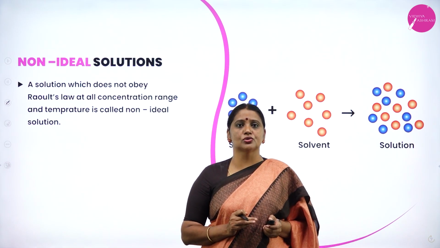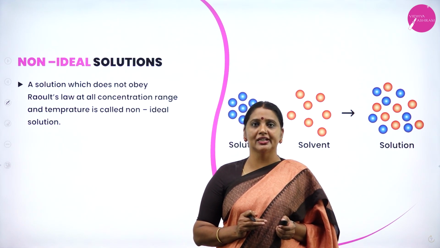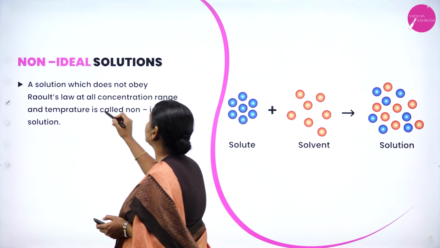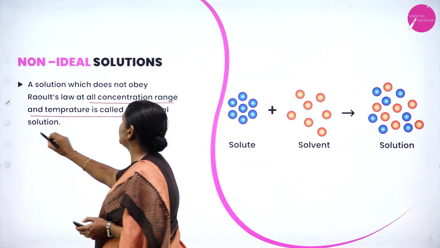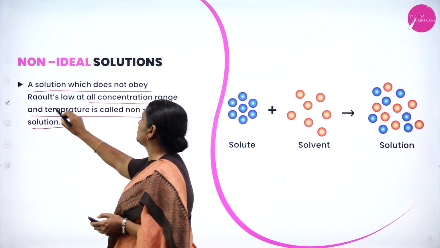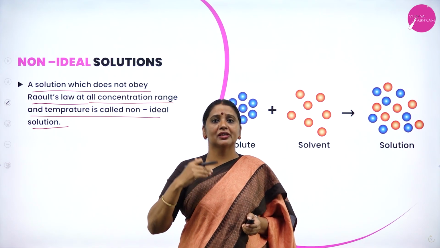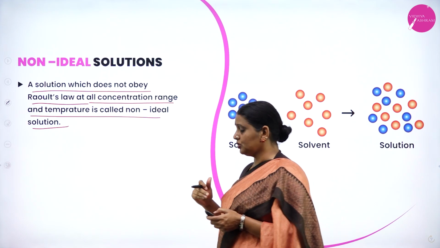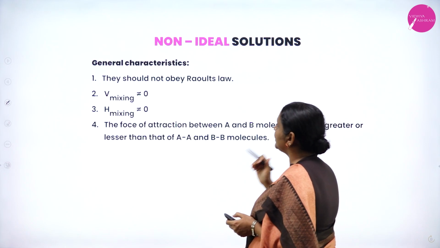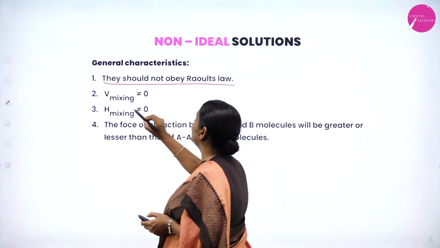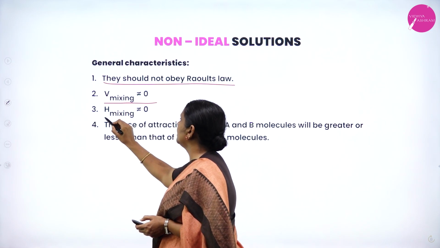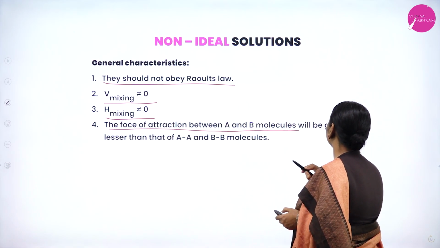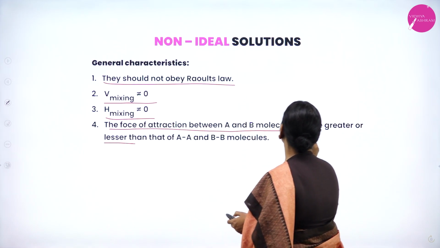Okay. Next, consider non-ideal solution. If you know about ideal solution, it is very easy to define a non-ideal solution. What are non-ideal solutions? A solution which does not obey Raoult's law at all concentration ranges and temperatures is called a non-ideal solution. Their characters: they do not obey Raoult's law, volume after mixing is not equal to 0, enthalpy after mixing is not equal to 0, and the force of attraction between A and B is greater than or less than that of A and A, B and B.